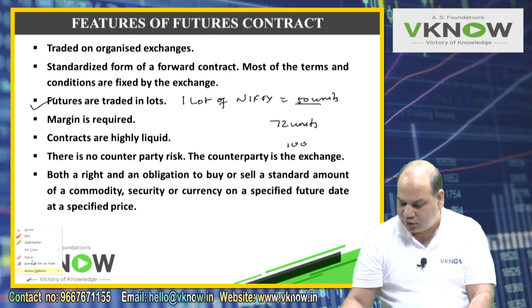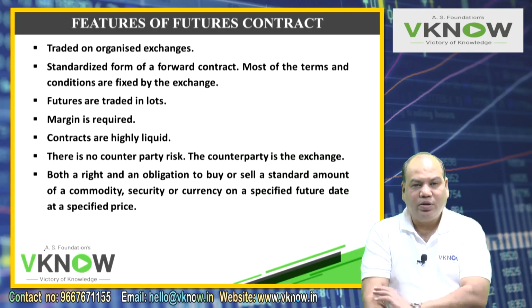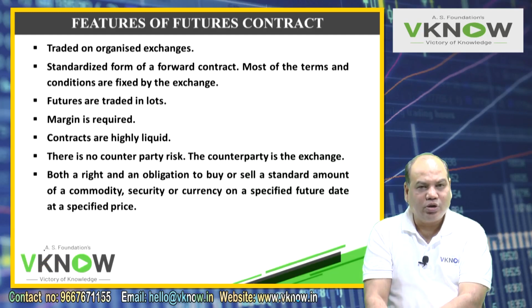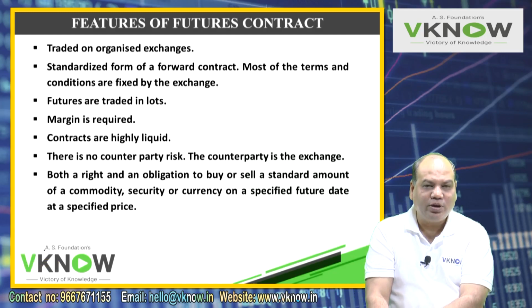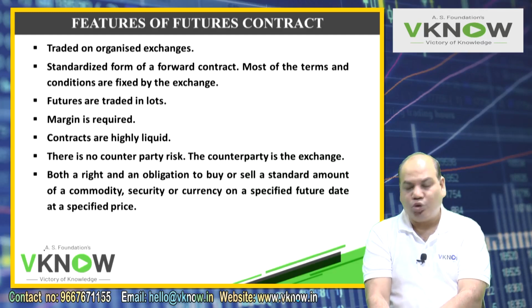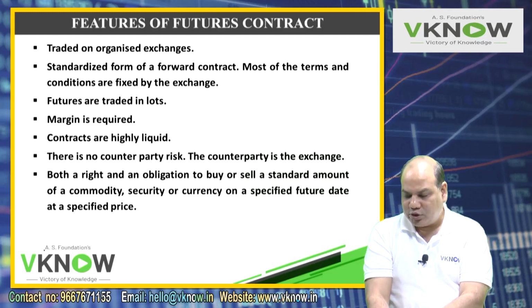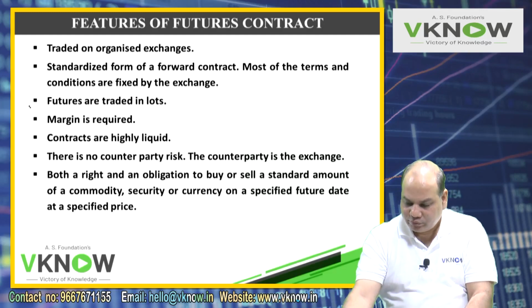If I have to hedge, for example, the loss on 72 shares, but the lot size is 50 only, either I have to hedge 50, in which case there will be under hedging, or I have to hedge 100, in which case it will be over hedging. So futures are traded in lots.